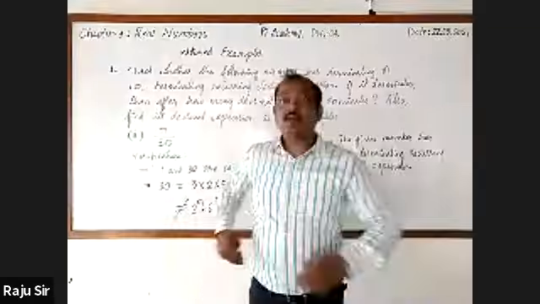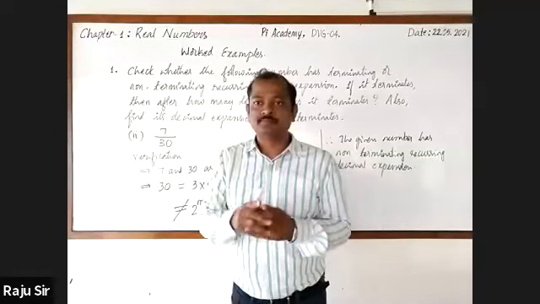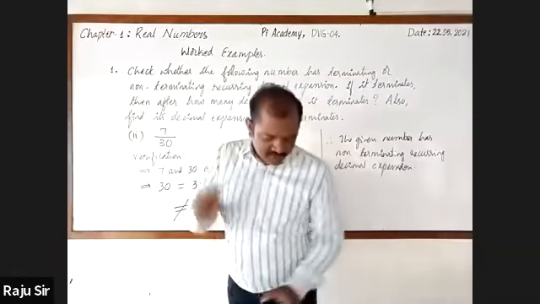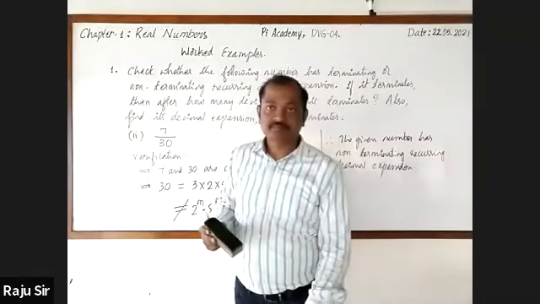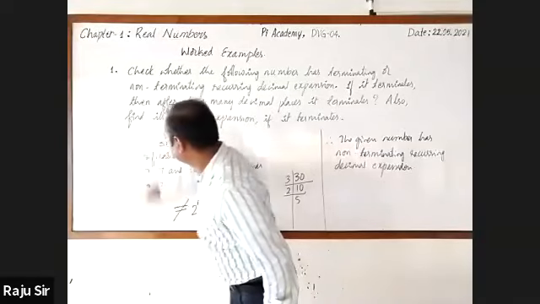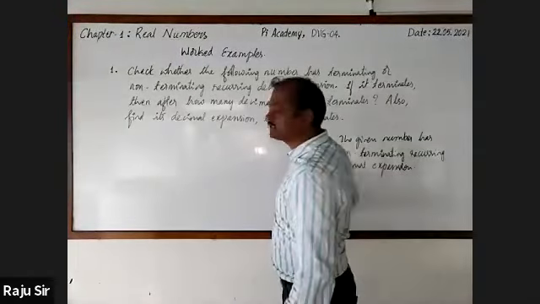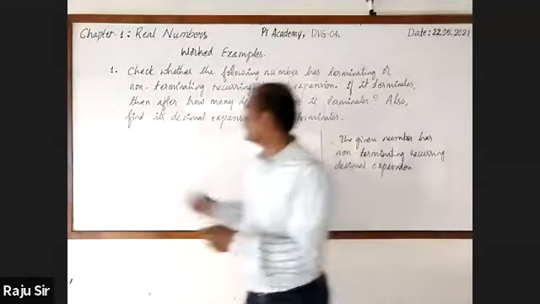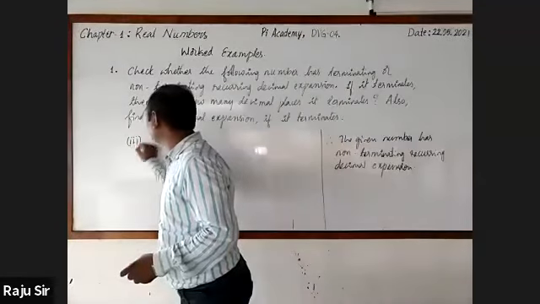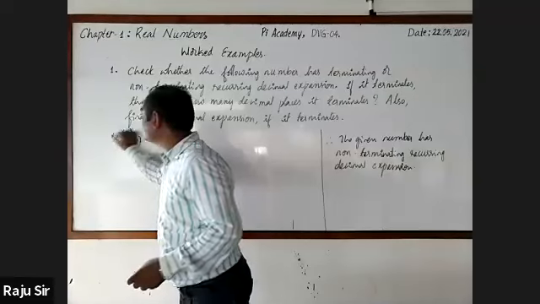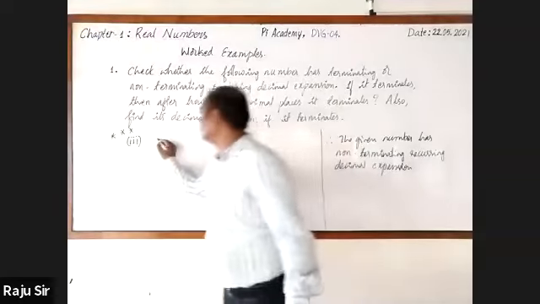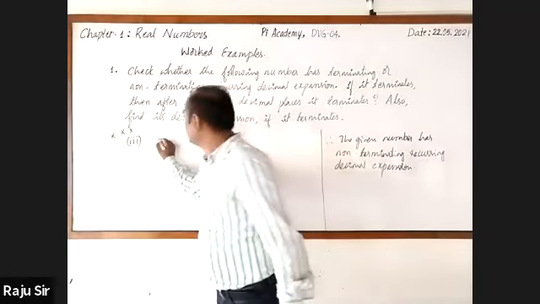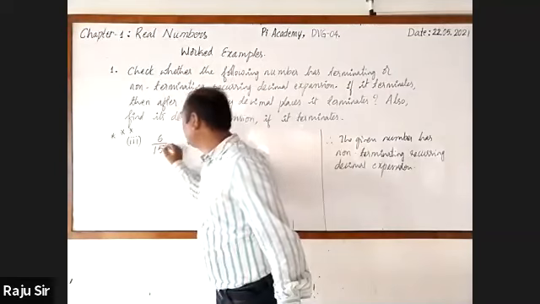Two examples are over. Now we are moving to exercise 1.4. But before that, I'll give you one statement which was given in the examination. Third one, please put 3 star marks. Third sub-question, put 3 star. It was given, and it is also from the NCERT textbook. It is 6 by 15.